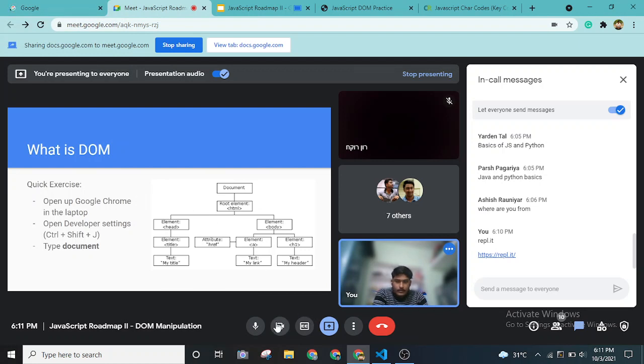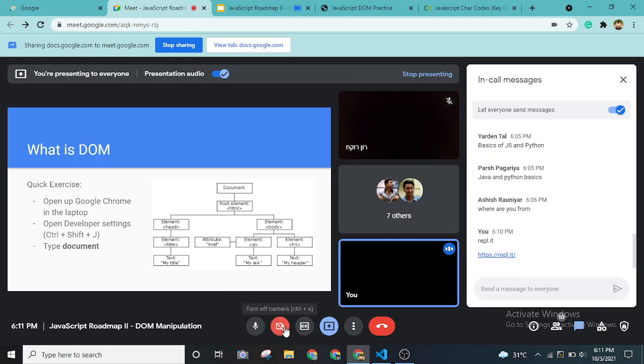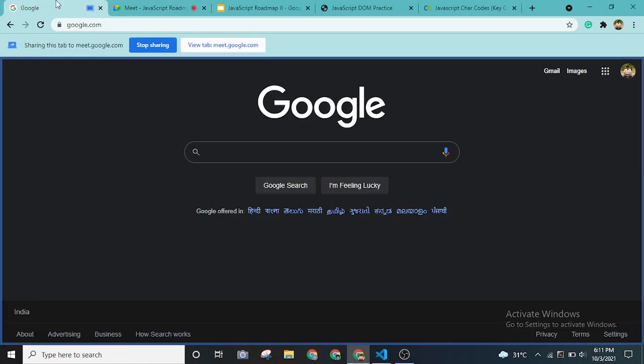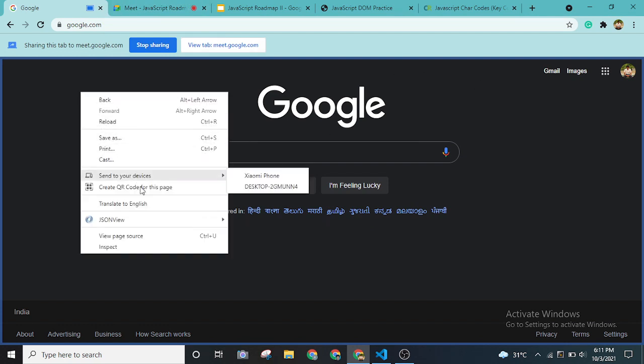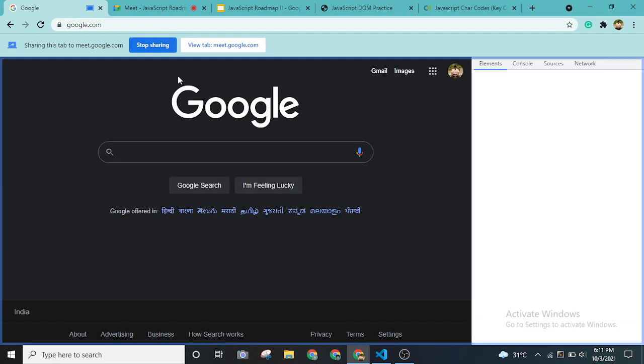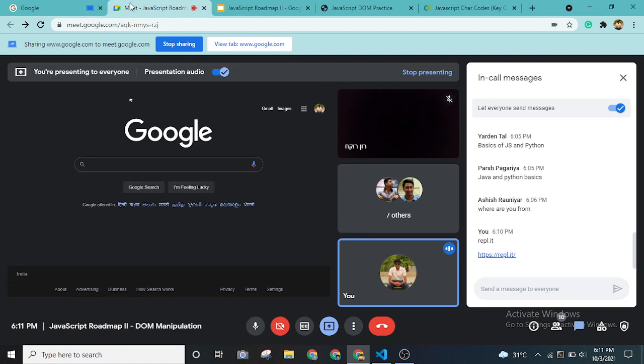So let me share the screen as well, just a second. As you can see, I have opened up the Google Chrome google.com web page. You can either right click and go to inspect, which will also open the developer tools.